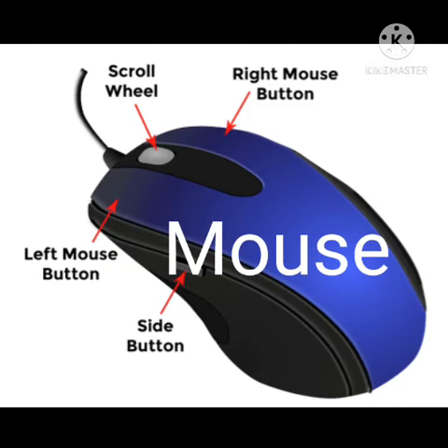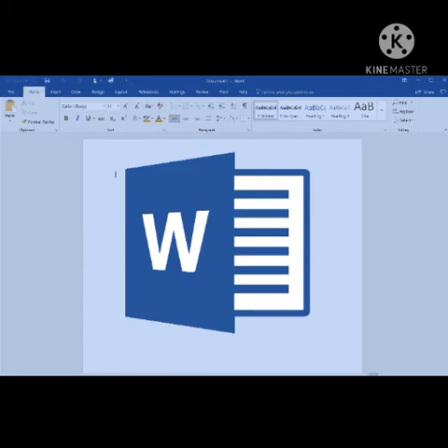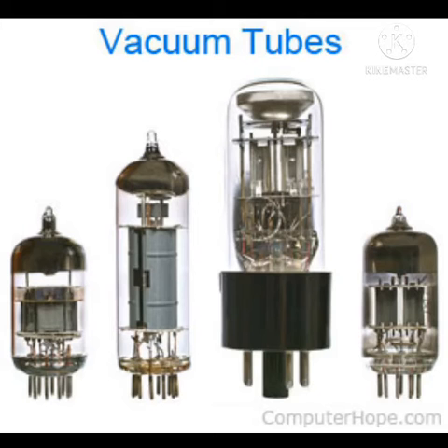Software. Software is a set of instructions which tell to the computer what to do and how to do. For examples, Microsoft Word, Excel, PowerPoint, MS Paint, etc.